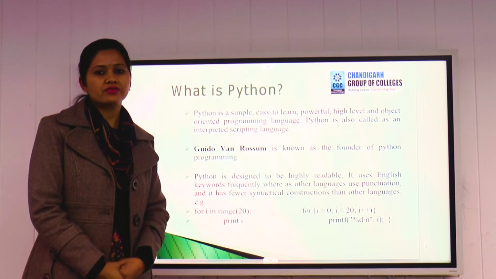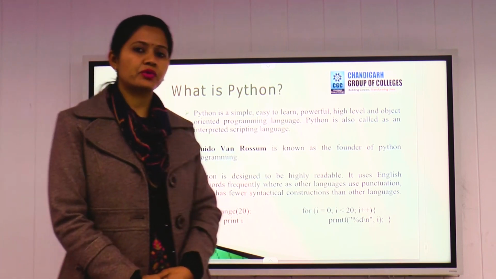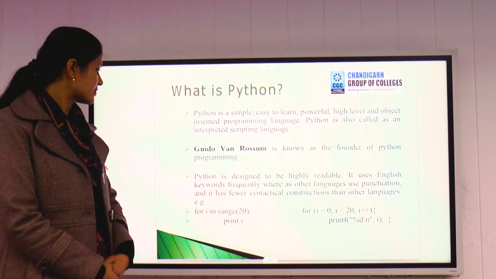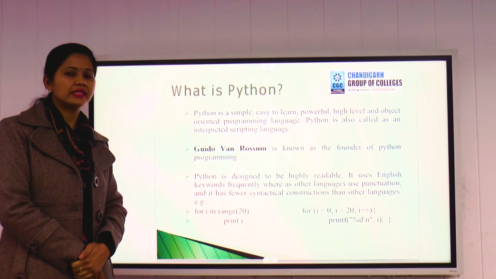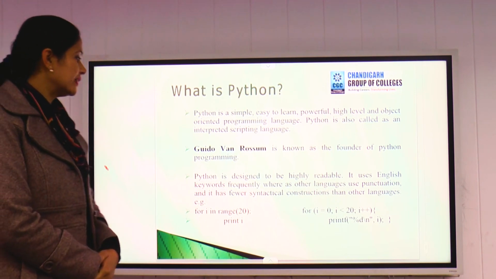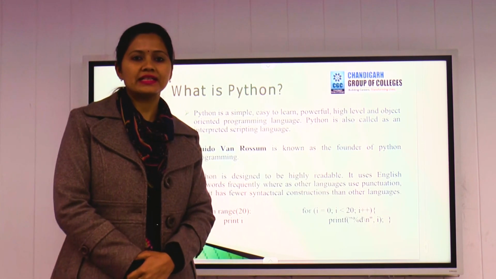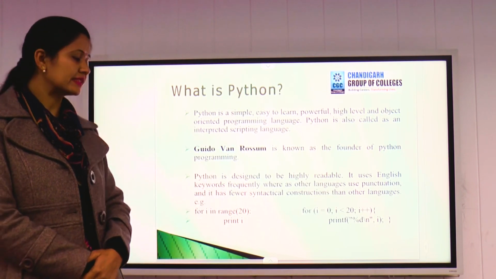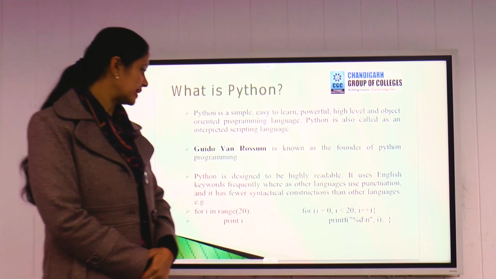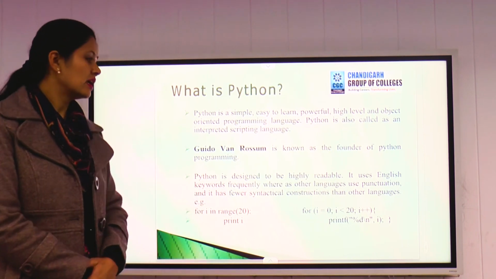Guido van Rossum is the founder of Python programming. Next, Python is designed to be highly reliable and it uses English keywords frequently. I already said Python is very simple. Why we call it simple? Because it is written in the English language and it has very simple syntactical constructions.